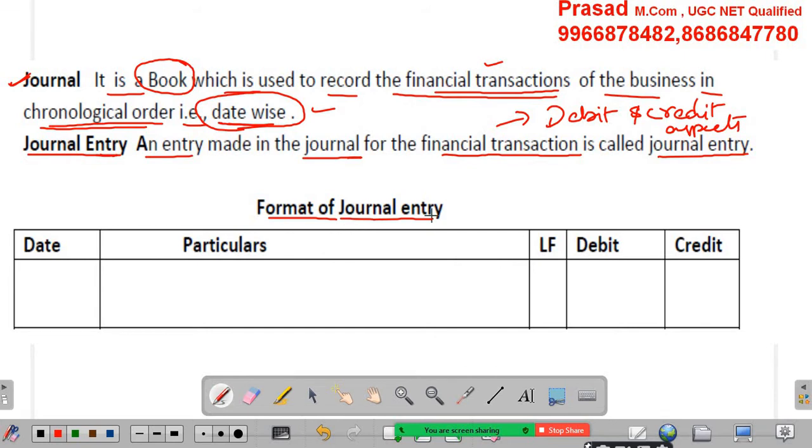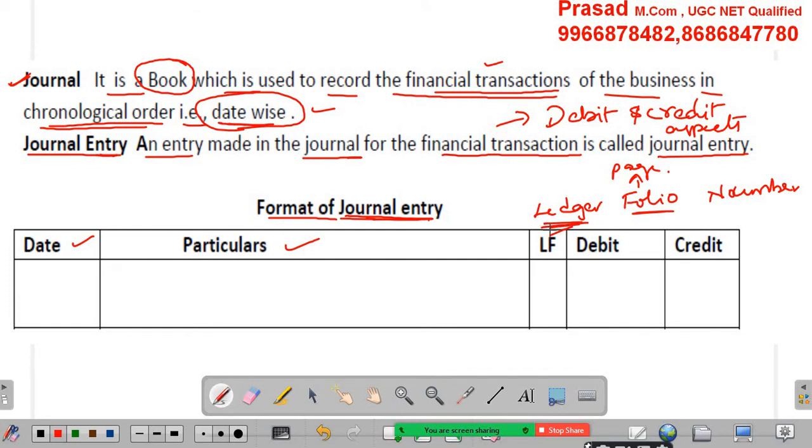For journal entry purpose, a small format: date column, particulars column, LF, in the sense ledger folio number. Folio in the sense it is a page. But ledger is a second stage.